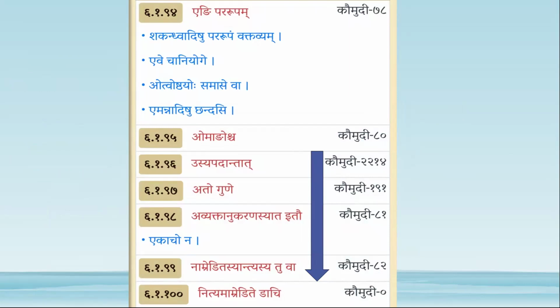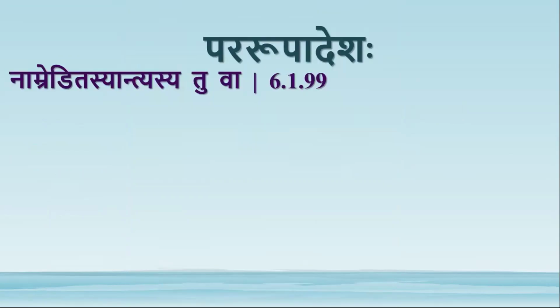The next sutra is namreditasyantyasya tuva. These sutras are somewhat new. They are not very familiar sutras, or we did not have exposure to these rules before. So it may seem very new, but try to understand. Pararupadeshah.